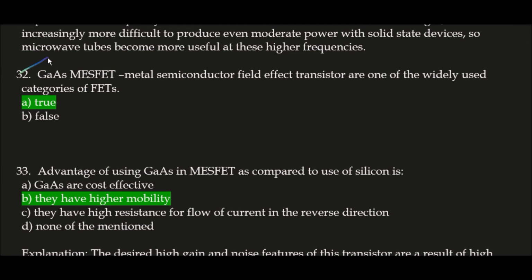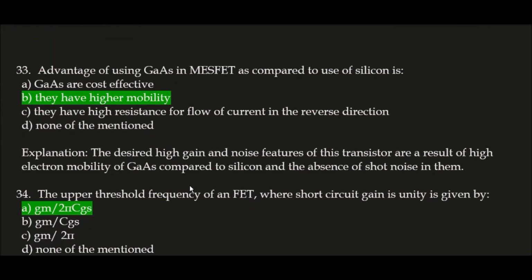Next question. GaAs MESFET, metal semiconductor field effect transistor, is one of the widely used categories of FETs. This statement is true or false? This statement is true. Next question. Advantages of using GaAs MESFET as compared to use of silicon is. Correct answer is option B. They have higher mobility, because the desired high gain and low noise features of this transistor are a result of high electron mobility of GaAs compared to silicon and the absence of shot noise in them.